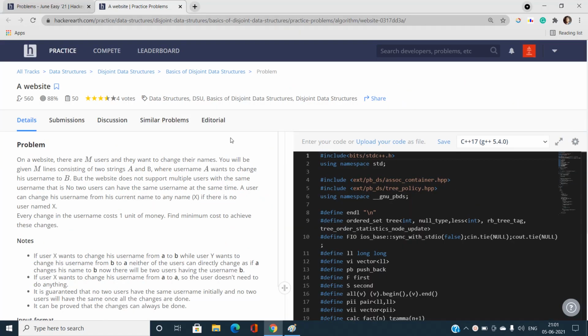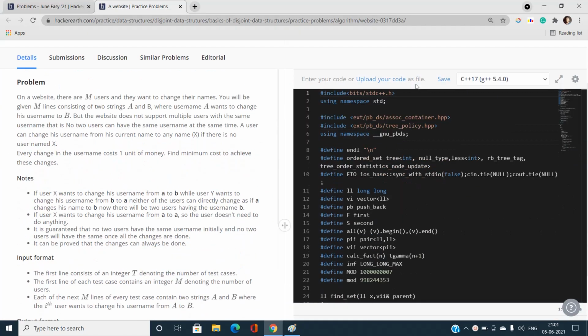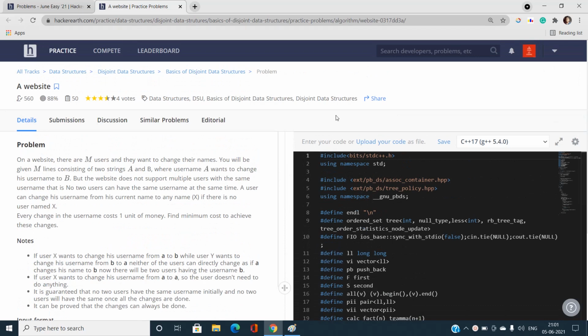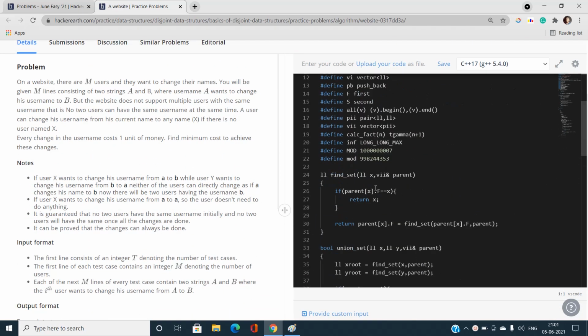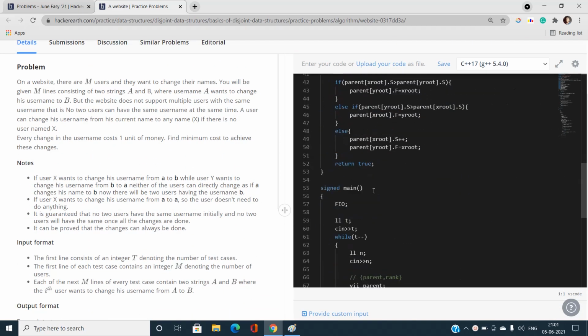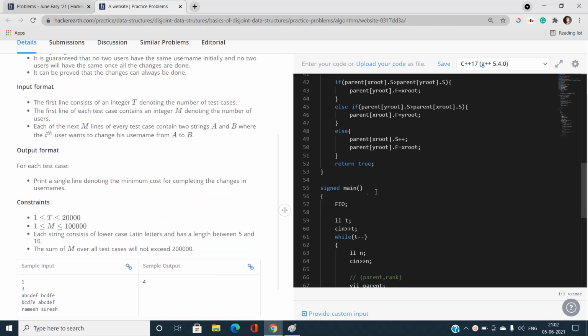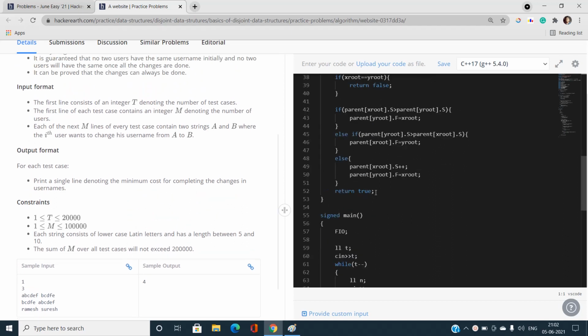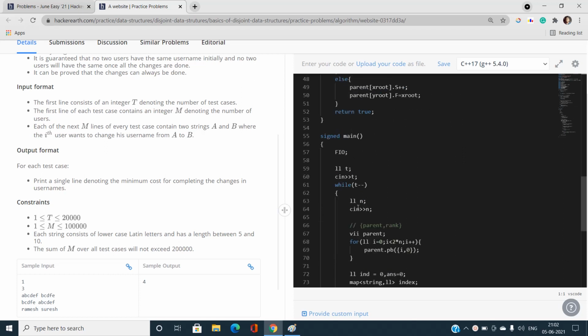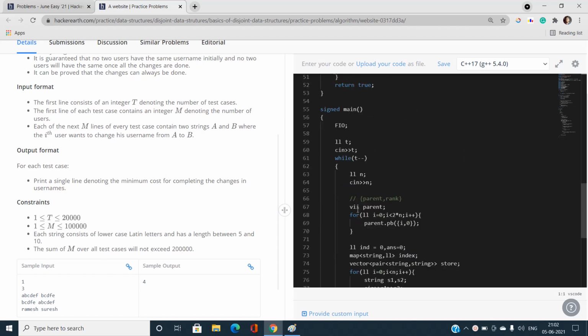Now you can see there is a string representation. You need to just map each string and assign each string a distinct value. Distinct value of what? Any value starting from 0 to this. What is the worst case of getting the total number of strings? M. So I will assign twice of M. So the worst case of giving every string a unique index would be twice of M. Okay, so that is what I'm going to do over here.